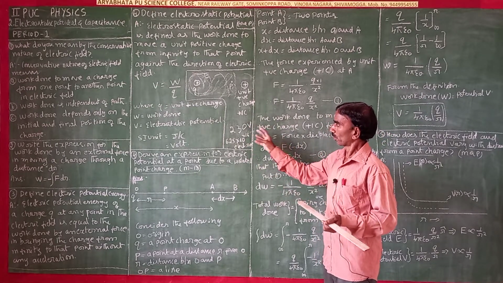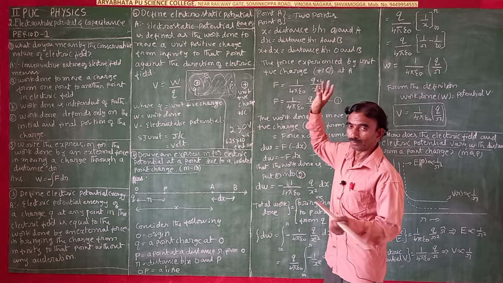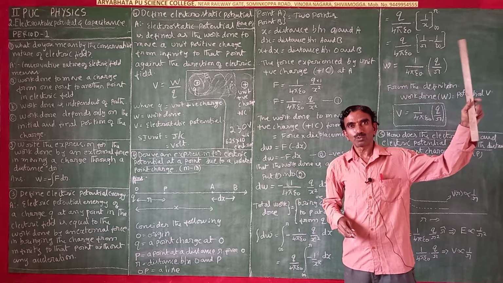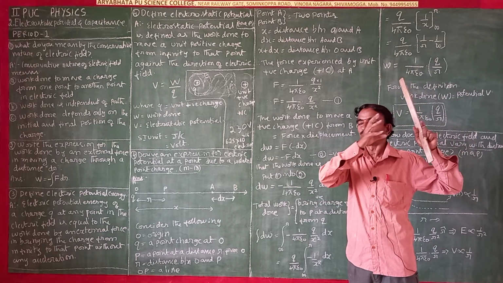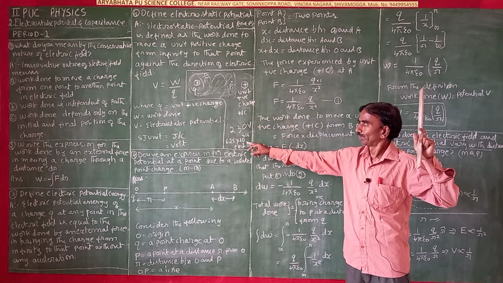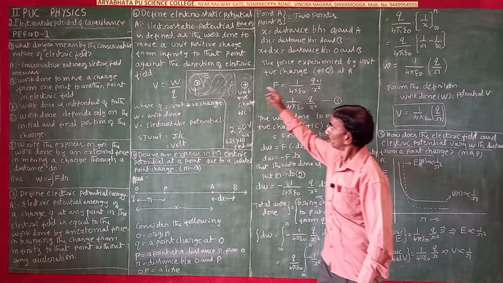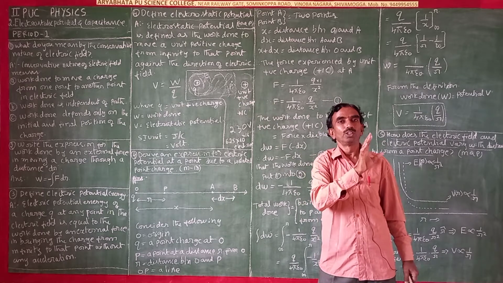This set of electrons is at infinity. From there we have to bring that set of one positive charge, that means 6.25 into 10 to the power of 18 electrons, to your house.